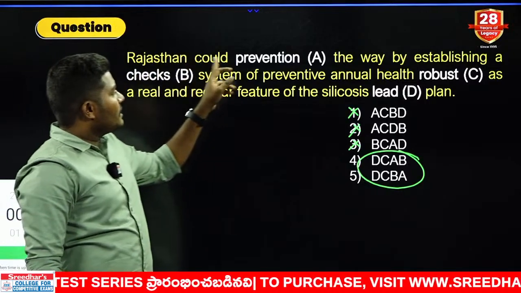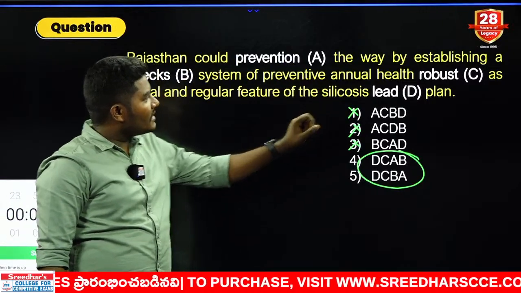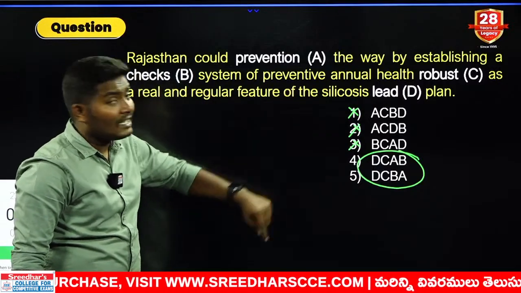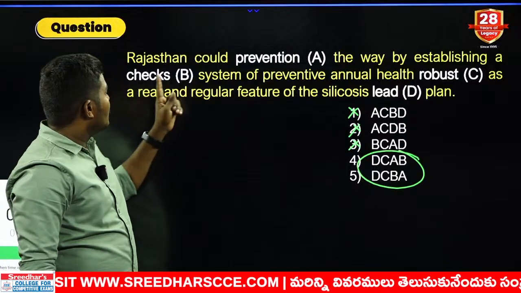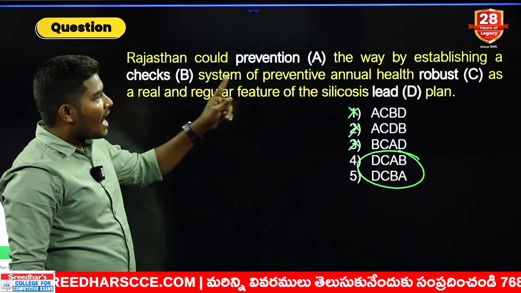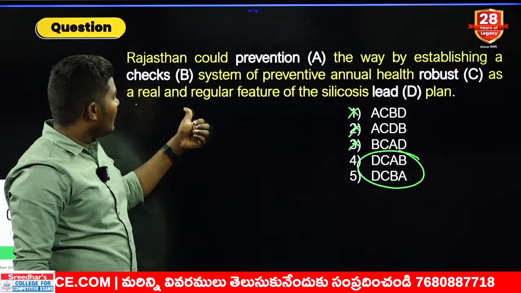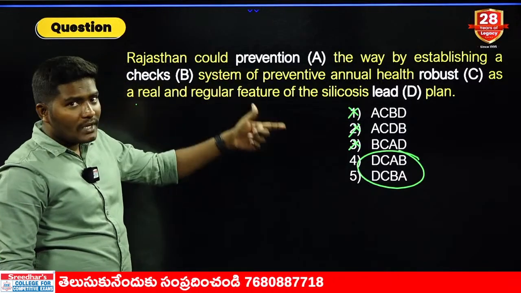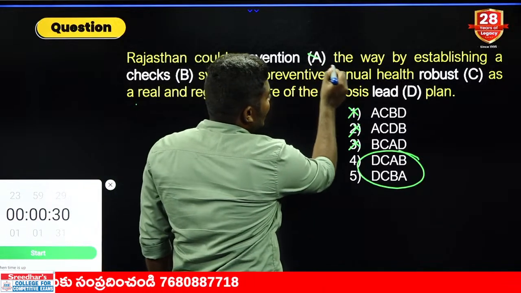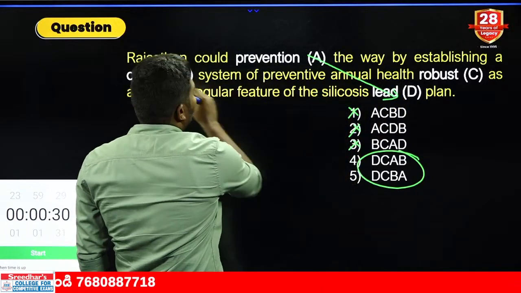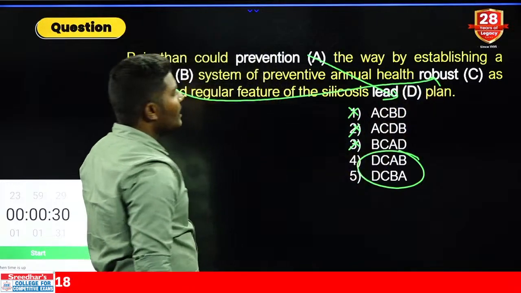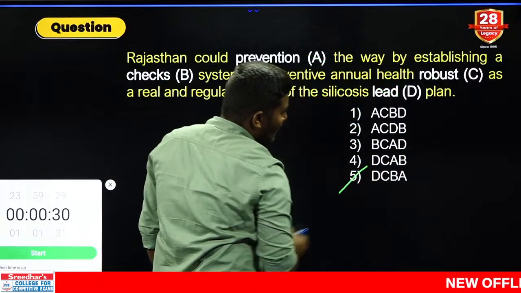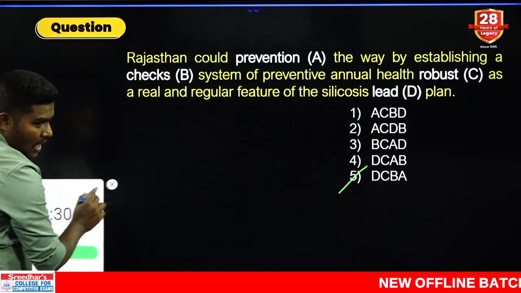Look at this. Rajasthan could lead the way by establishing a robust system of preventive annual health checks. Is it possible or not? Annual health checks as a real and regular feature of silicosis plan or prevention plan. That means A must be used at the end, and health checks comes with the B in the third position. If B is in the third position, A is at the ending position, your answer comes with the fifth one, right? Have you all got it correct?